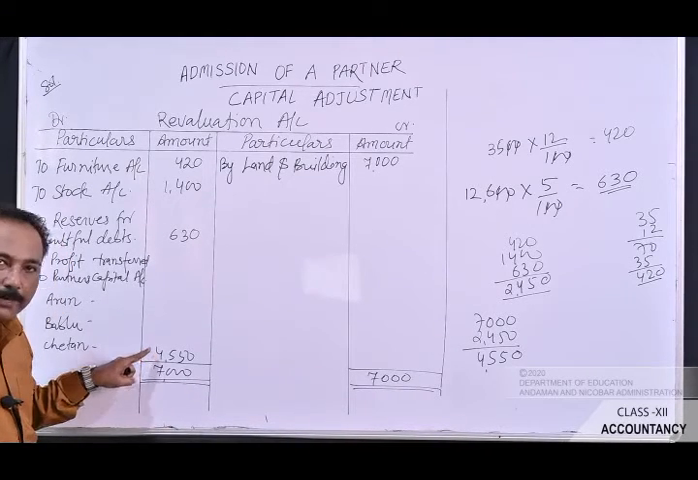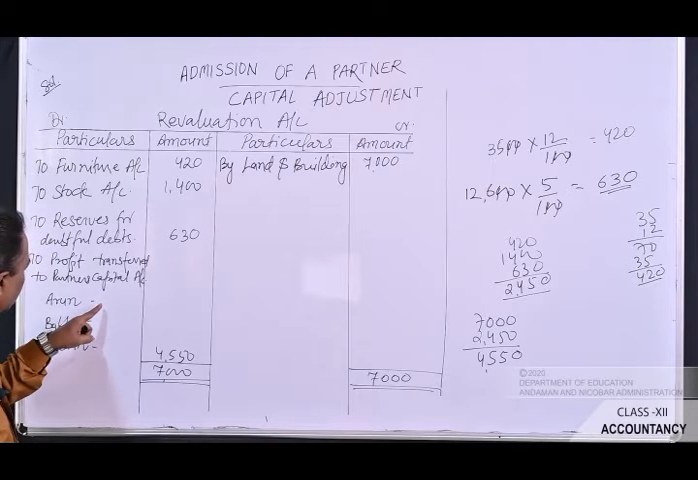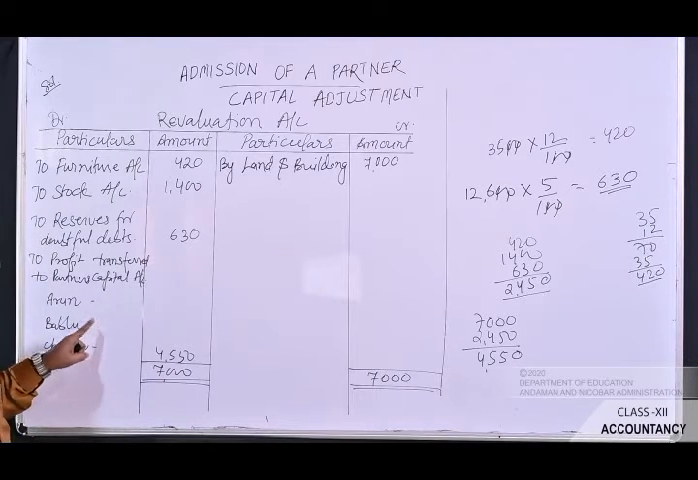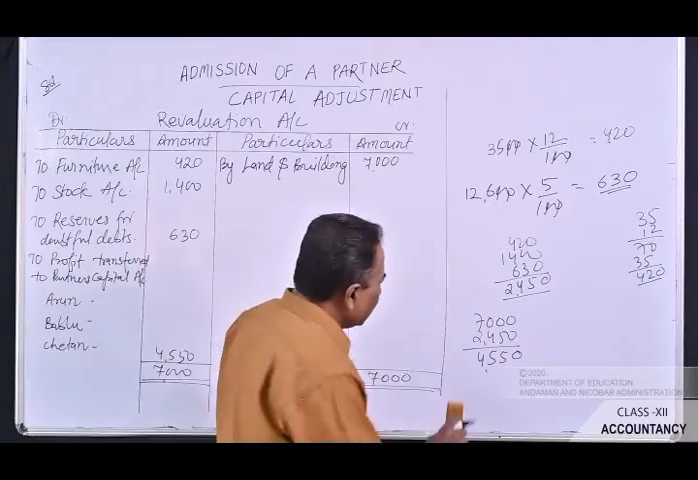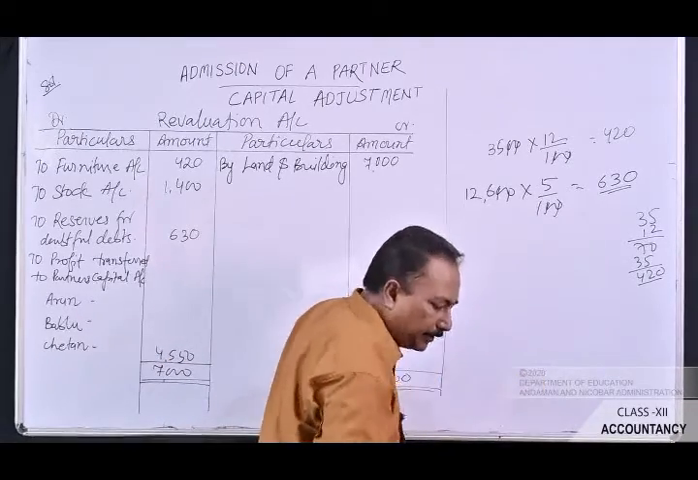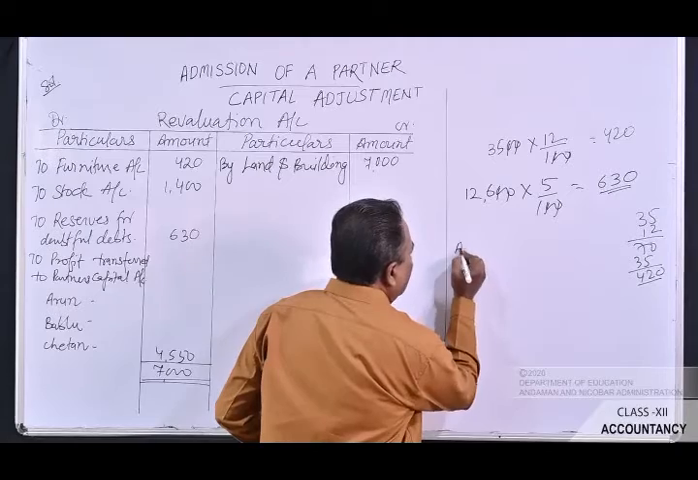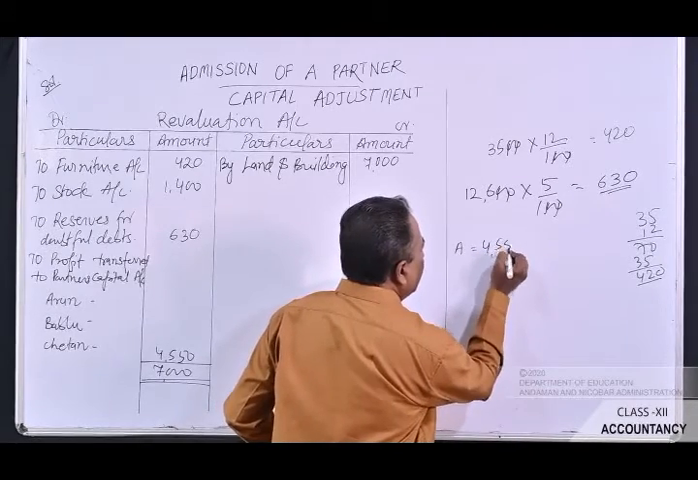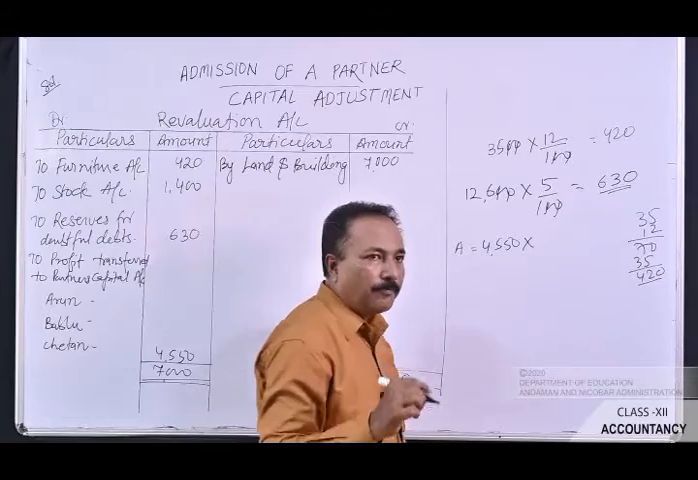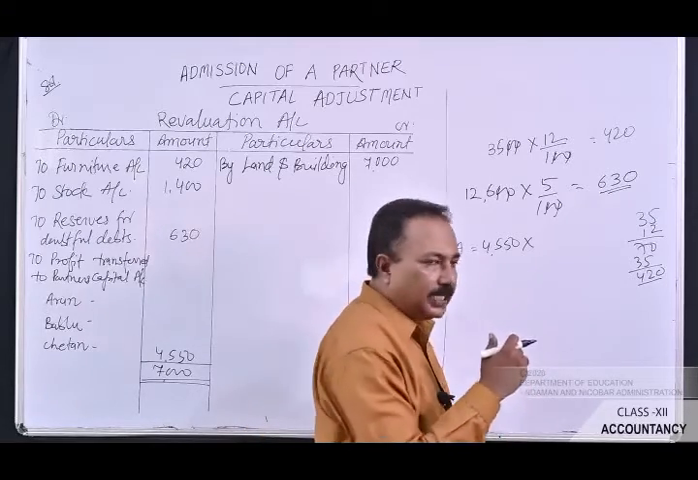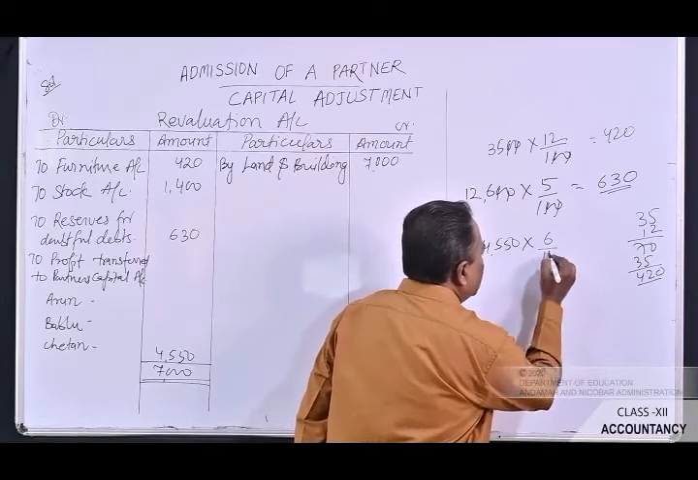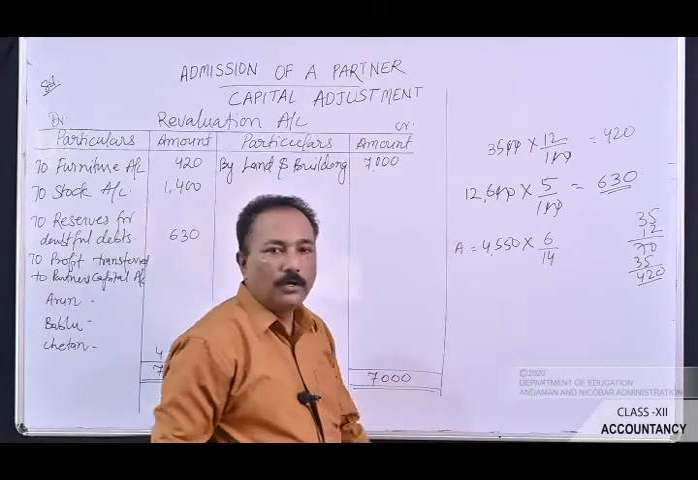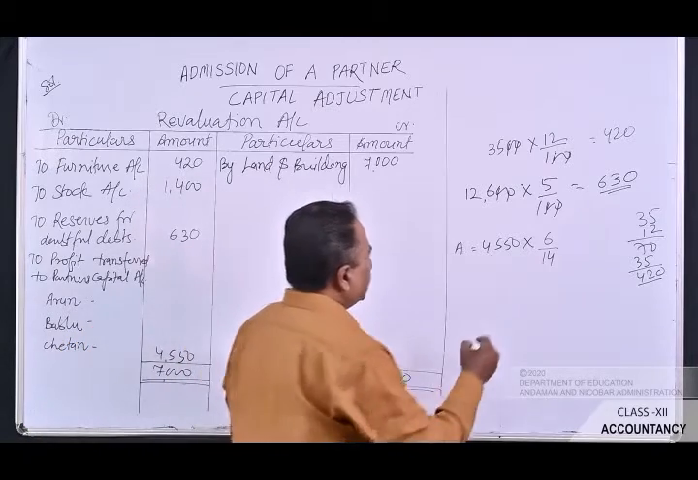Now this amount will be distributed among the old partners, that is Arun, Bablu and Chetan, in their old profit sharing ratio. Now let's see how the amount will be distributed between them. For Arun, it is 4,550 into the old profit sharing ratio. It is 6:5:3. So Arun will get 6/14 of 4,550.